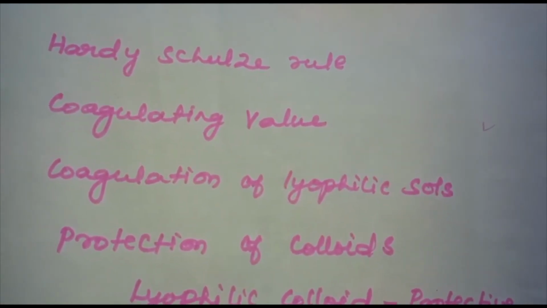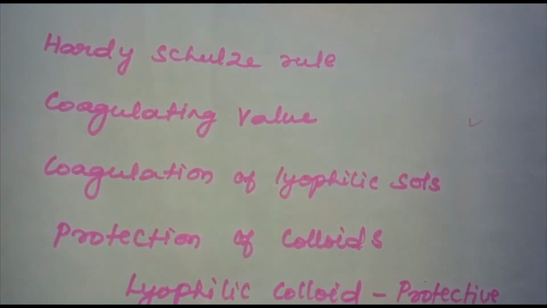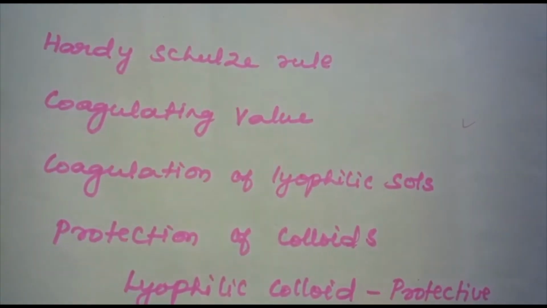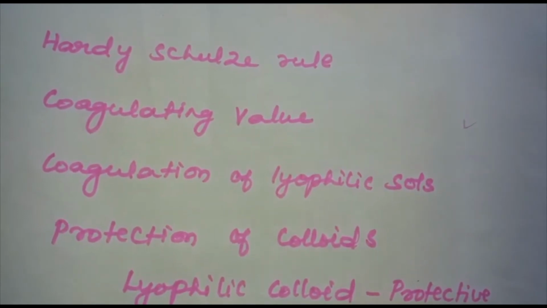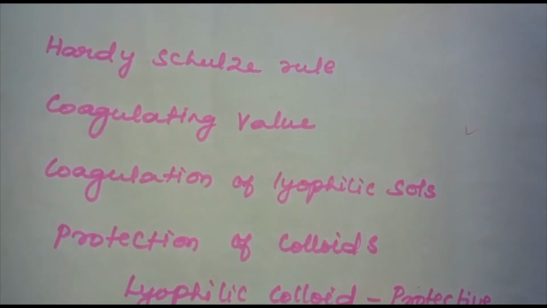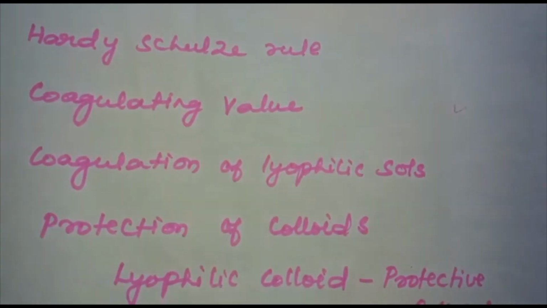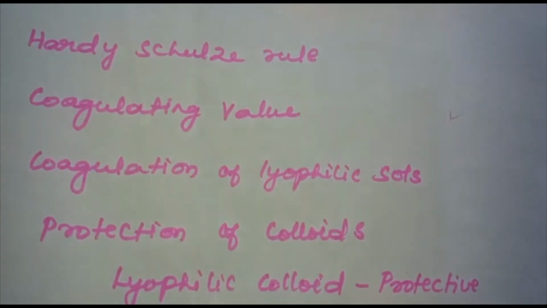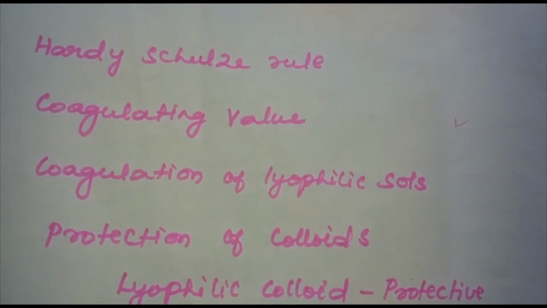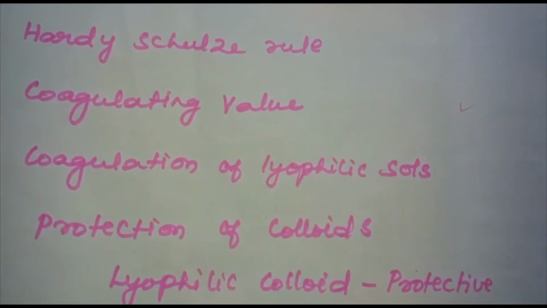Similarly, in the coagulation of a positive sol, the flocculating power, for example with four ions, Cl-, PO4 3-, SO4 2-, Fe(CN)6 4-, will be in the order Fe(CN)6 4- > PO4 3- > SO4 2- > Cl-. So what is the Hardy-Schulze rule? The greater the valence of the flocculating ion, the greater is its power to cause precipitation. This is the Hardy-Schulze rule.